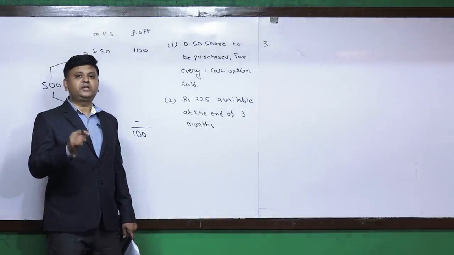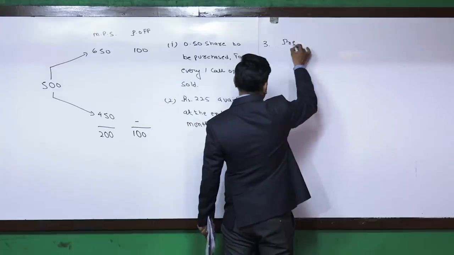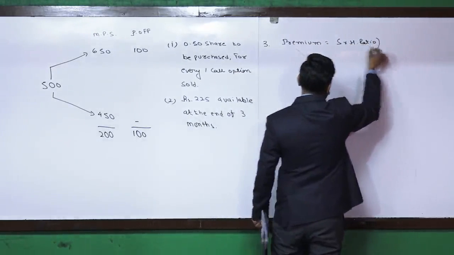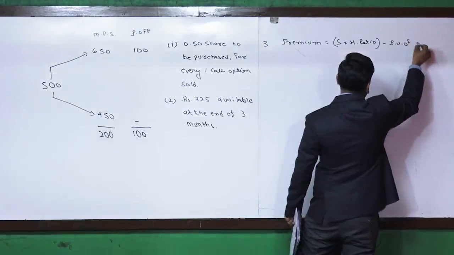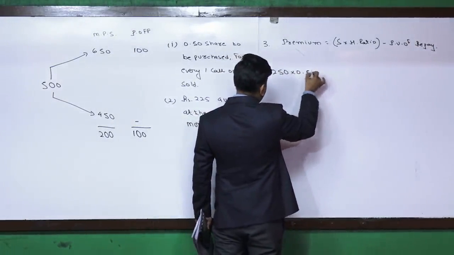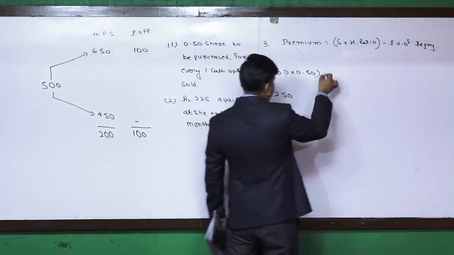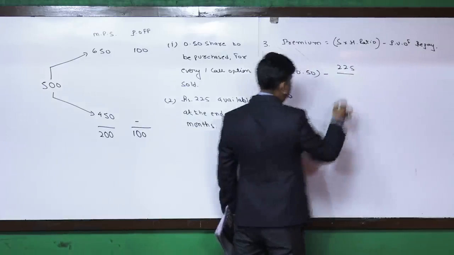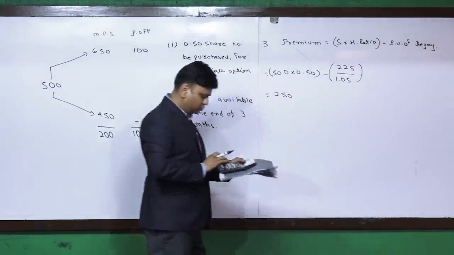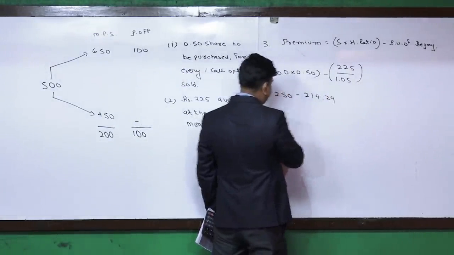Whatever present value comes, we will deduct it from 250 rupees, and the difference of that is the premium. So we understand that the premium is spot into hedge ratio or option delta, minus present value of repayment. What is the spot? I am sorry, spot is rupees 500 into hedge ratio 0.5, that comes to 250, minus 225 rupees after 3 months. And what rate of interest has been given for 3 months, friends? 5%. So 225 divided by 1.05 comes to 214.29.